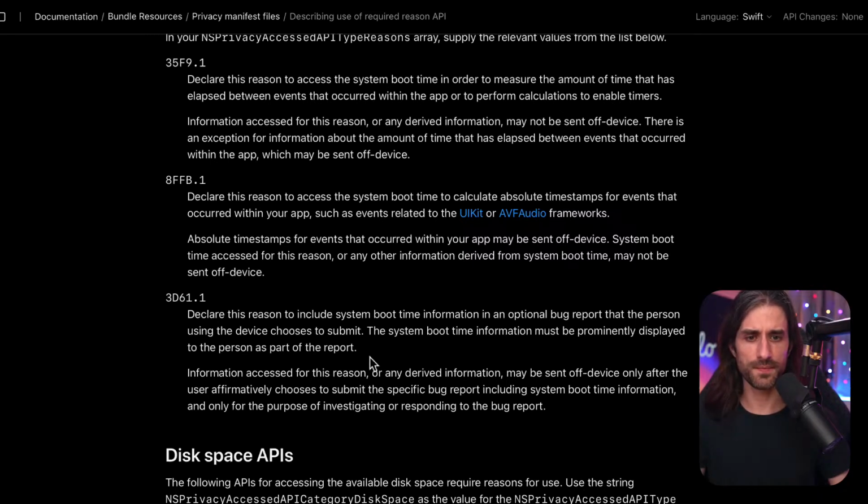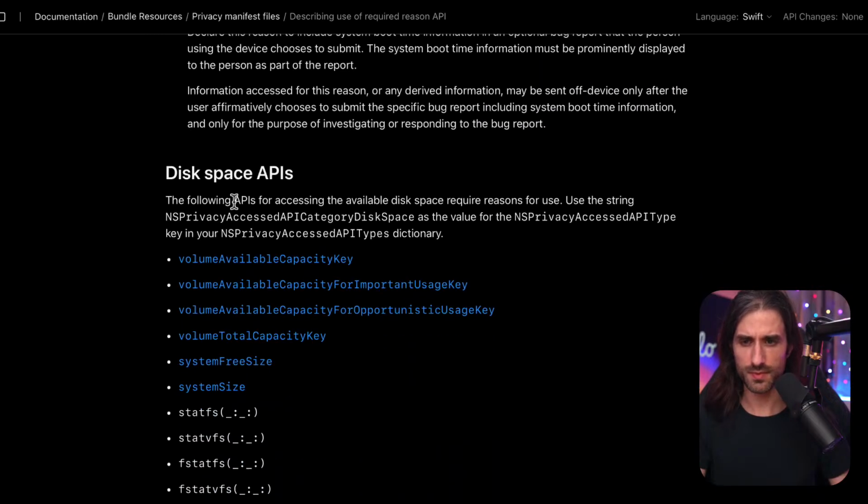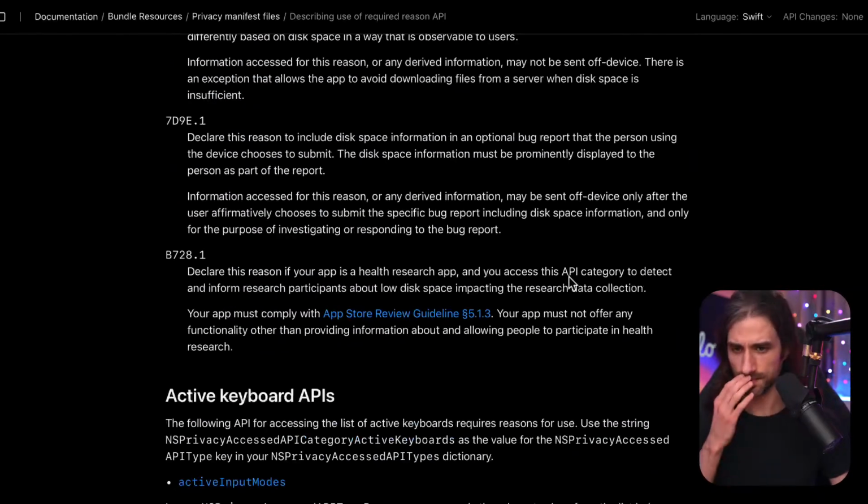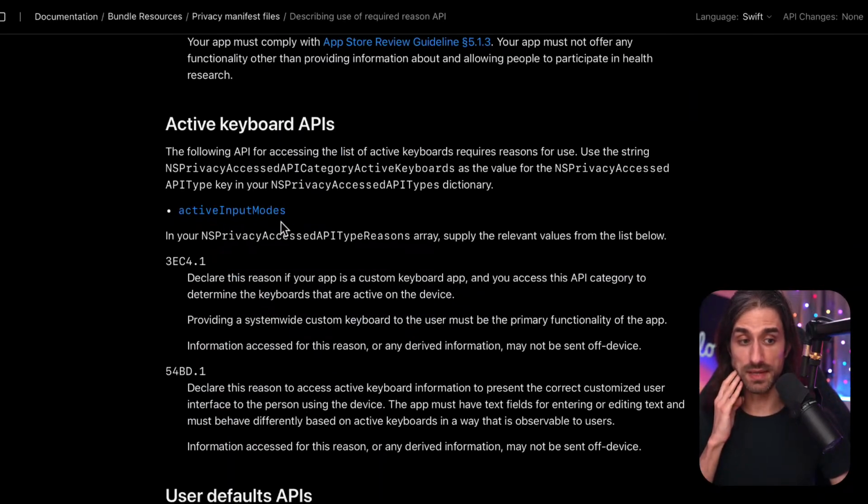And the other one is a bug report that the user could opt into. Then you've got things about disk space, which also is a great way to get some data about a device. Active keyboard APIs, yeah, because if you have some weird keyboard enabled, that gives you a strong signal.